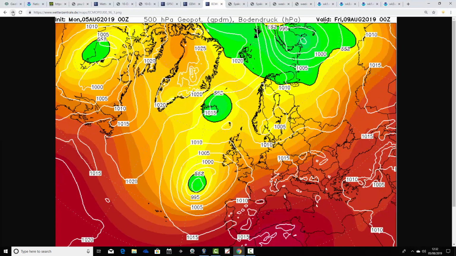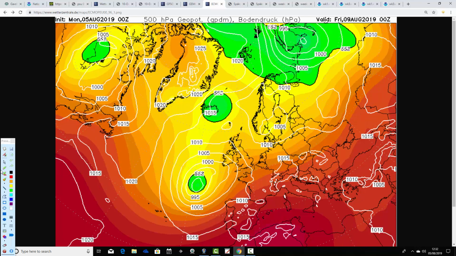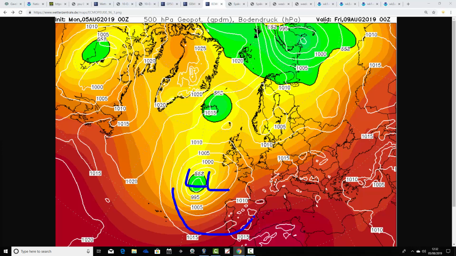That low pressure winding itself up as we go from Friday through to Saturday, again becoming quite a major feature. For a while this will pull up some quite warm air from the south. You'll notice there, midnight on Friday, low pressure down to our southwest, and ahead of it we are bringing up the air from the south. But of course that warm air is what's fueling the low in a way.